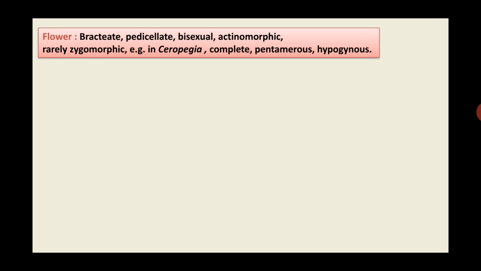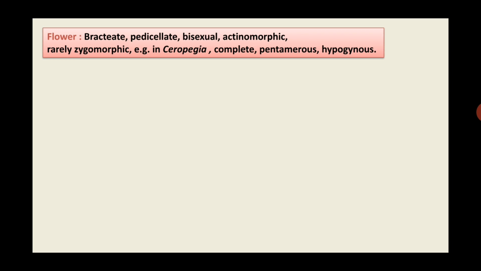type of inflorescence. Then coming to flower, flower is bracteate, that means it is having bracts. It is pedicellate, means flowers are having stalk. Flowers bisexual, that means androecium and gynoecium, both the essential whorls are present. Then actinomorphic, actinomorphic means flower is having radial symmetry, and we can cut the flower into two equal halves by any plane of division. Rarely the flower is zygomorphic, that means it is having bilateral symmetry.